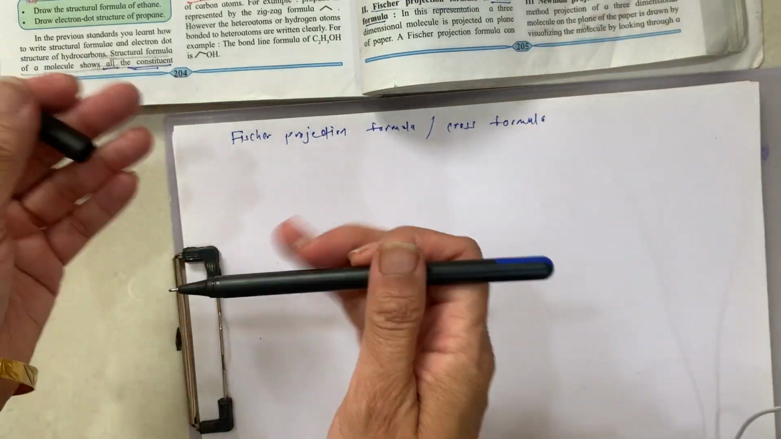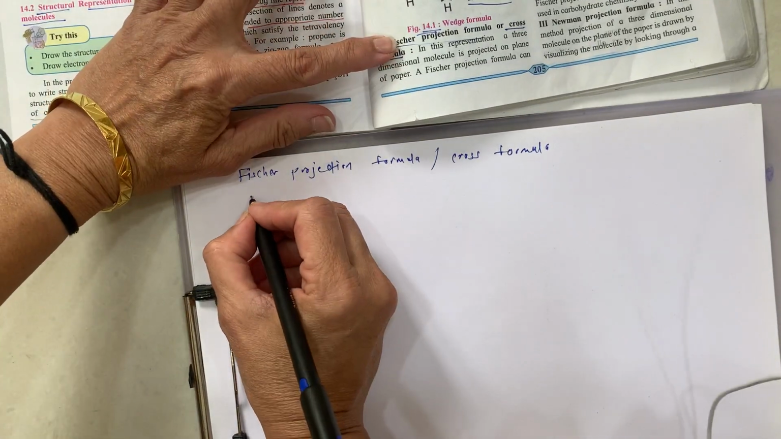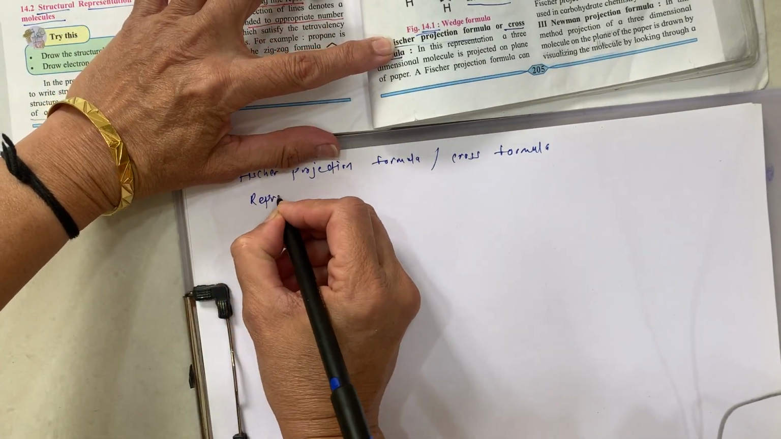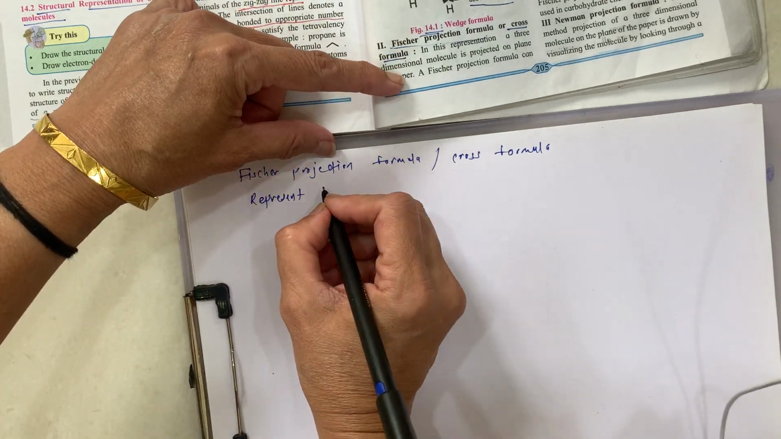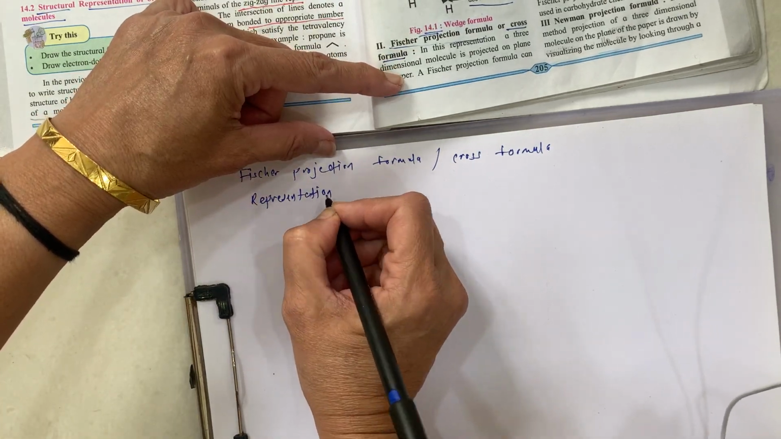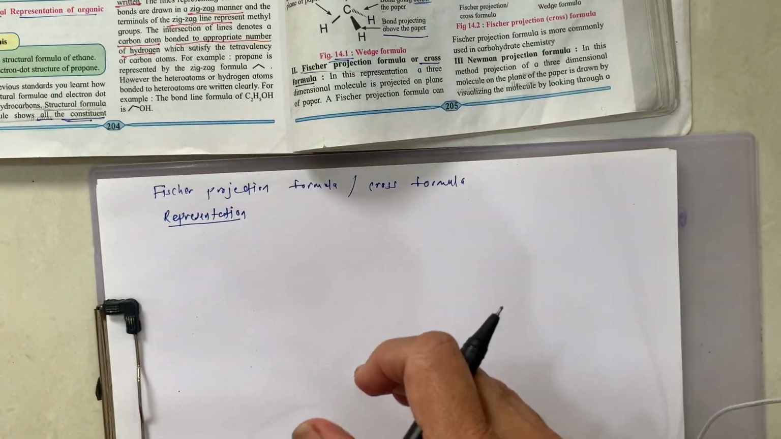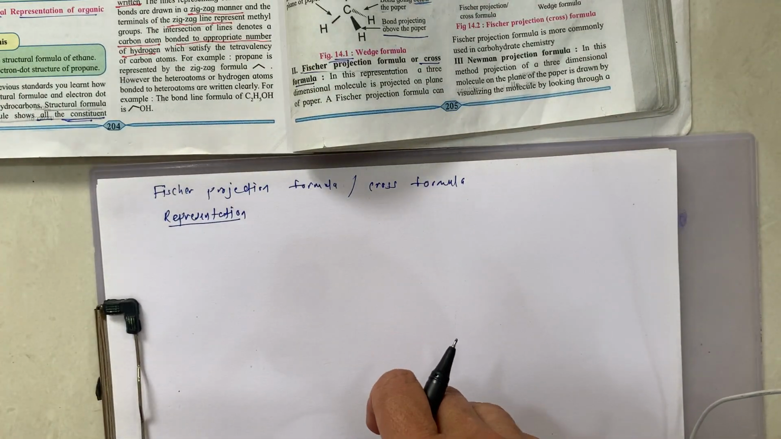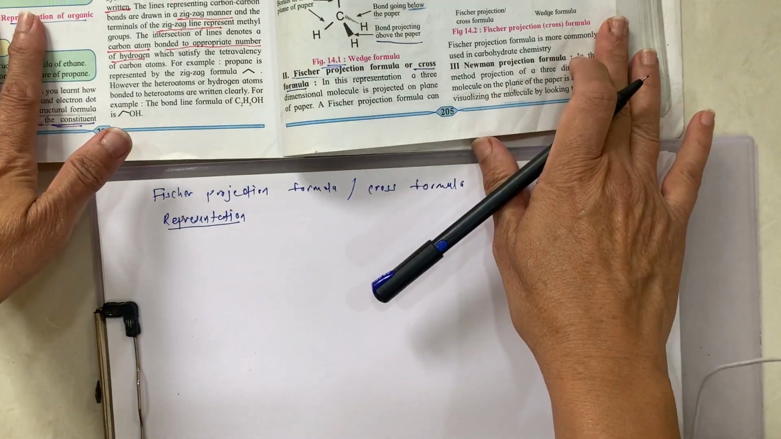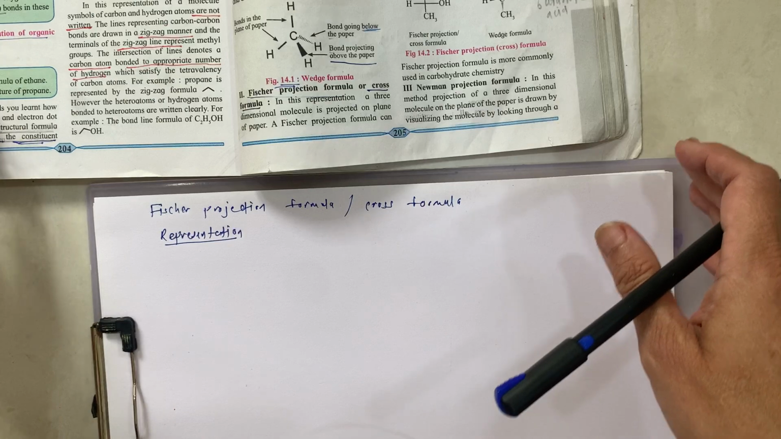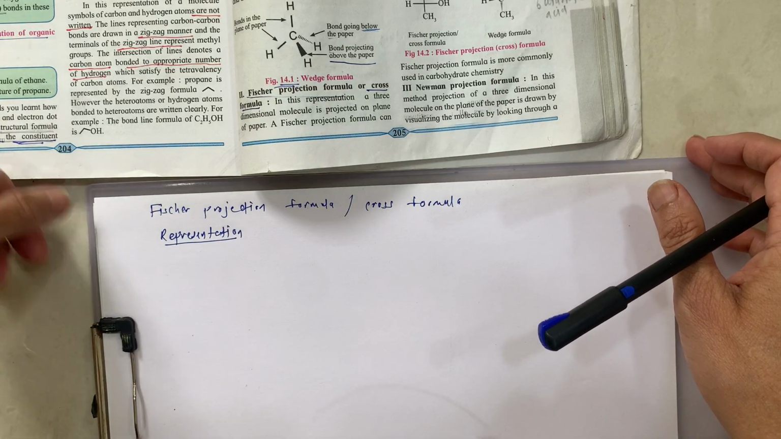Now what is this? This is also one sort of representation. We are studying different types of representation of organic compounds. This is also a three-dimensional molecule which is projected on a plane of paper. This is the plane of paper. This can be drawn by visualizing the molecule with its main carbon chain vertical.